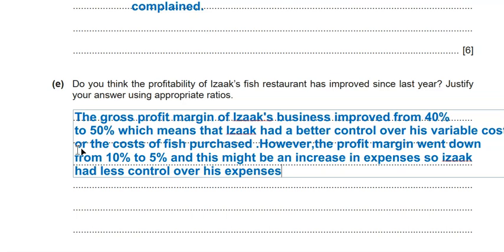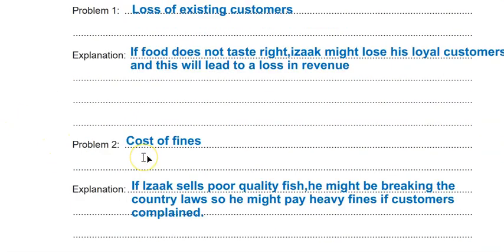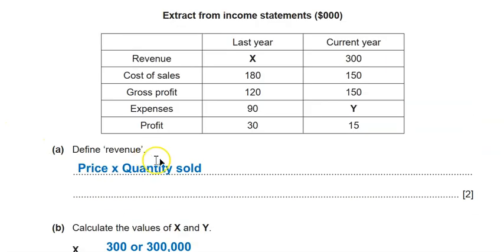We are just comparing. I can show more, I can say more, I can talk about the revenue. So I can go back, for example, I can tell that revenue stayed the same. See, revenue stayed the same, but his gross profit improved in the current year. So I showed the main things, that he had control over cost of sales and he had no control over his expenses.